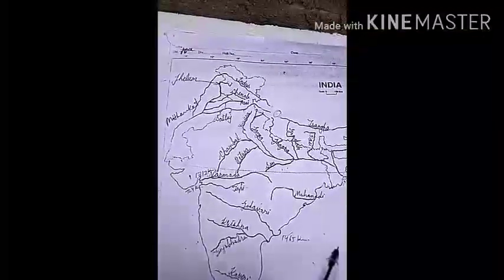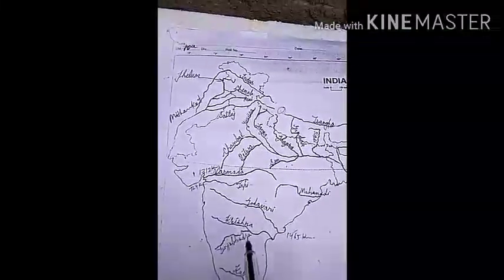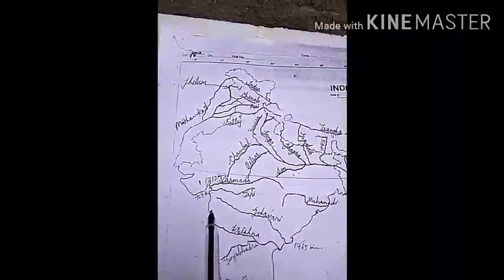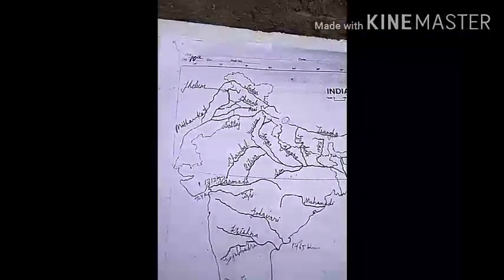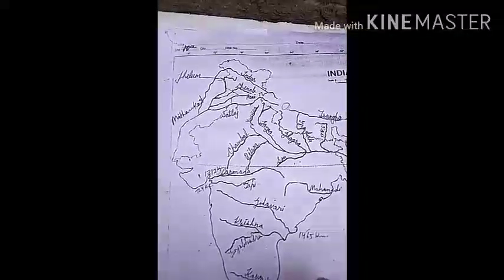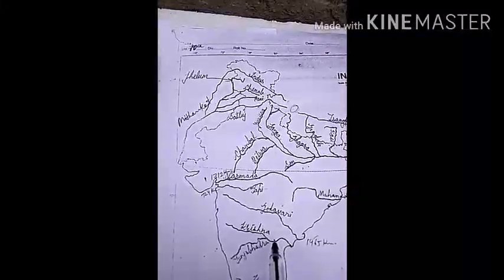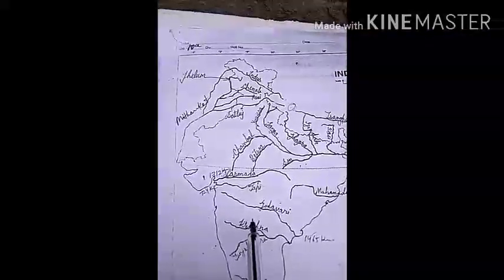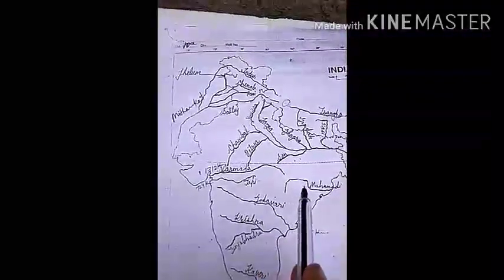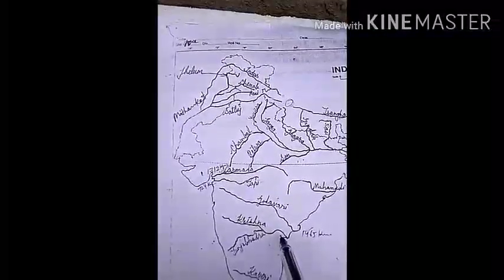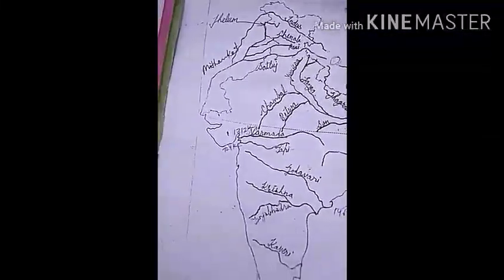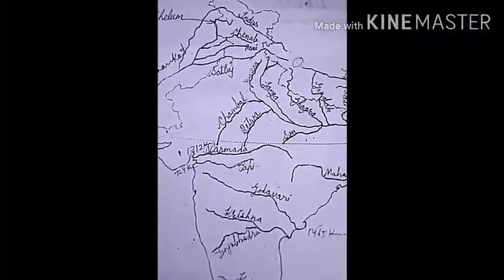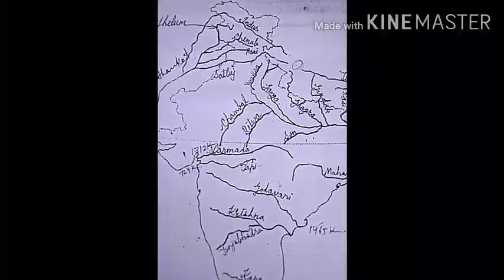Its drainage basin is the largest among the peninsular rivers because it is the longest river in southern India. Its basin covers parts of Maharashtra, about 50%, Madhya Pradesh, Odisha and Andhra Pradesh. The Godavari is joined by a number of tributaries like Purna, Vardha, Pranhita, Manjra, Wainganga and Penganga.